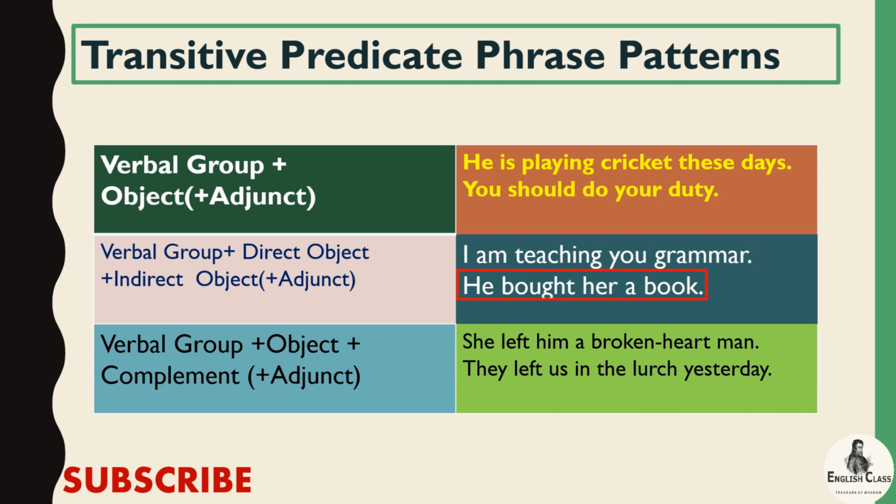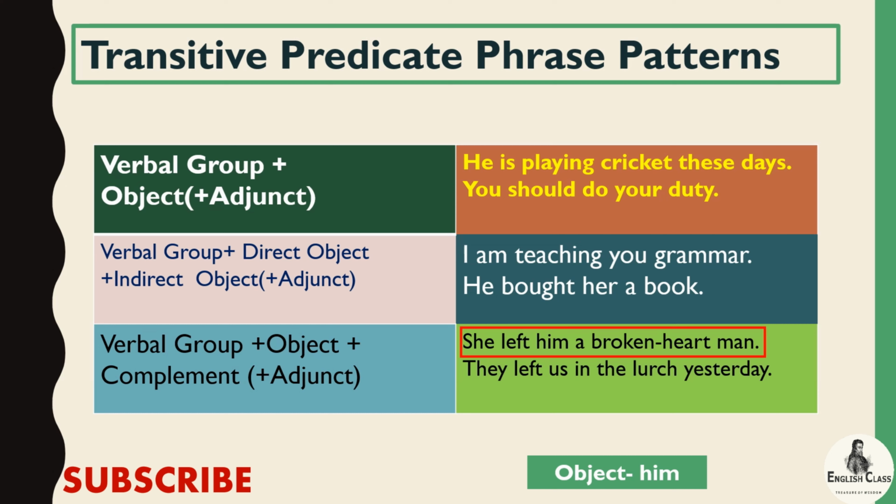Its second pattern is he bought her a book. Here we have bought, it is verbal group, a book, it is direct object, and her, it is indirect object. It means we have two objects in this pattern. We move forward. Next one, she left him a broken heart man.